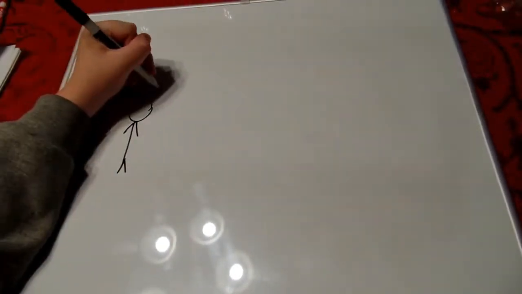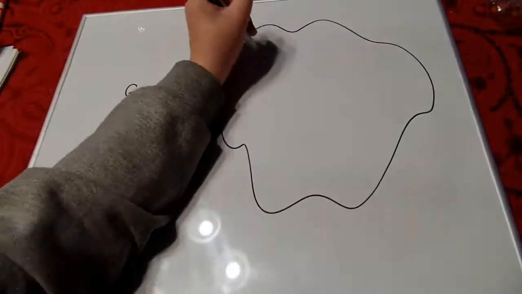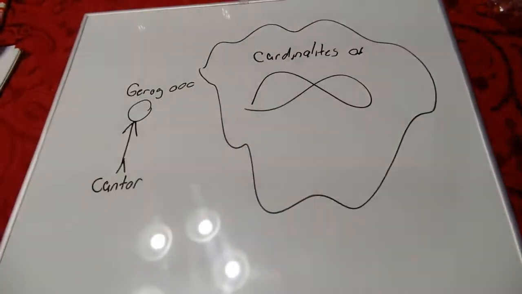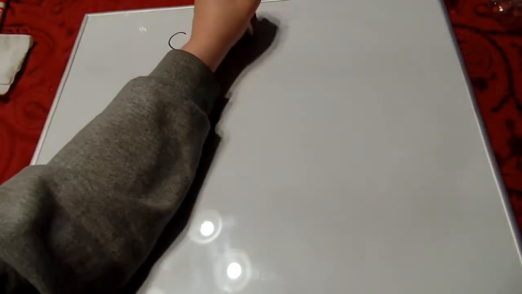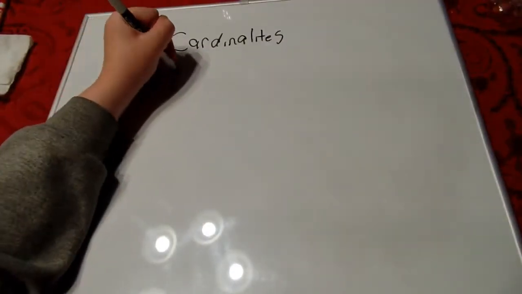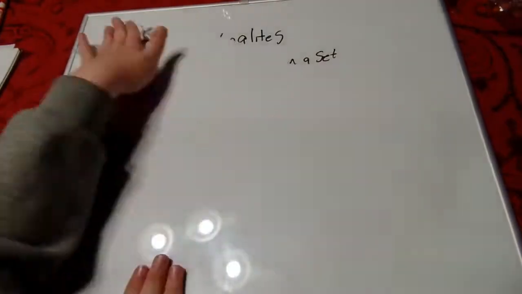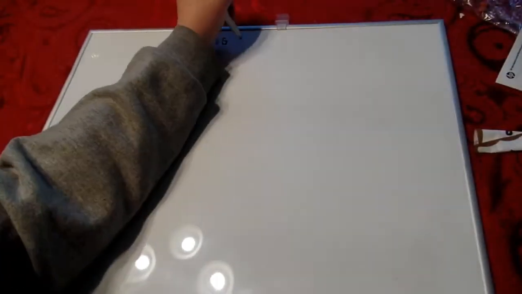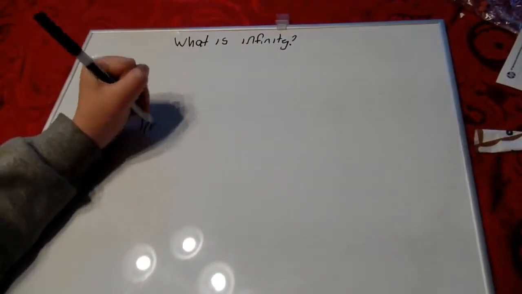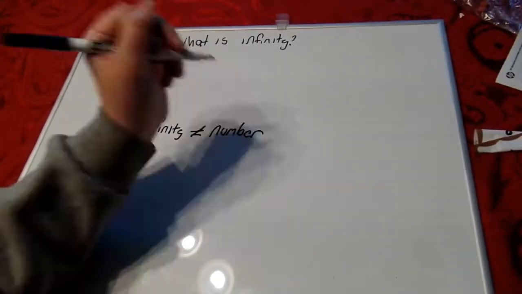A German mathematician named Georg Cantor developed the theory of the cardinalities of infinity. Let's break this down. First, we need to know cardinalities, which is the number of elements in a set, the size of the set. Next, we need to know what infinity is. Infinity is not a number. It's a concept.